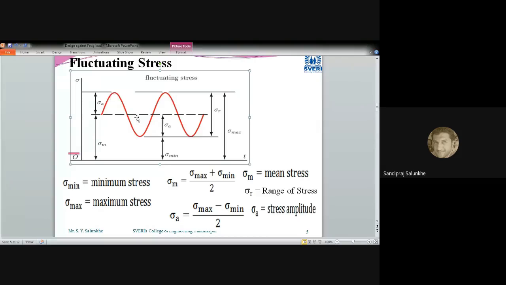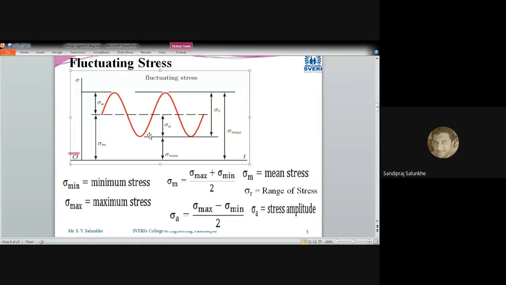Now, what is this diagram indicating? It indicates that the stress increases while time is passing and reaches its maximum value. That's why the name given here is sigma max. This is the maximum value of stress which that component bears or which gets induced in that component.